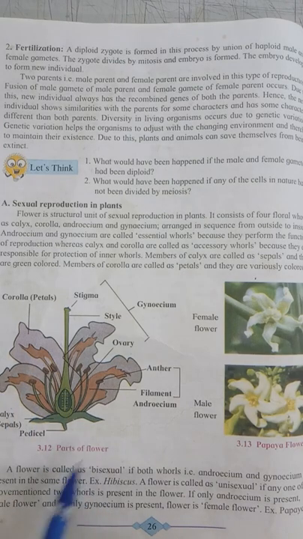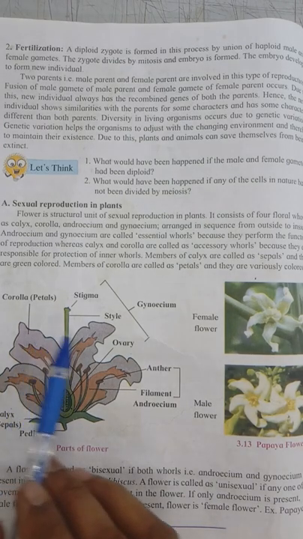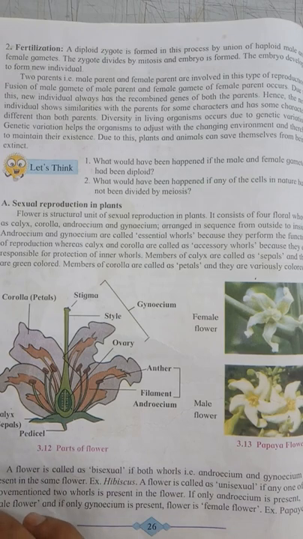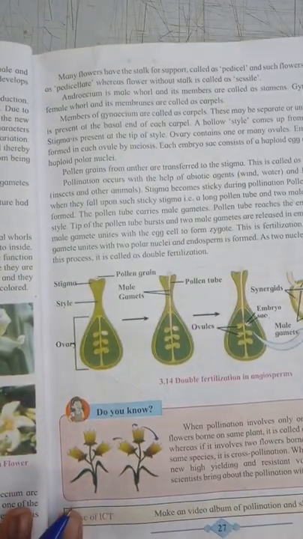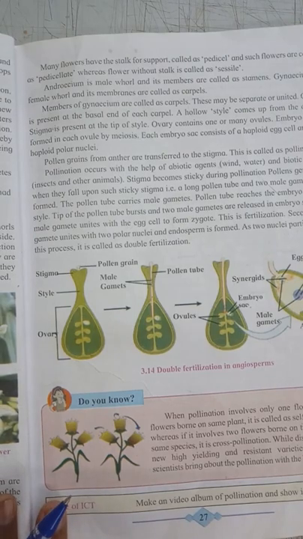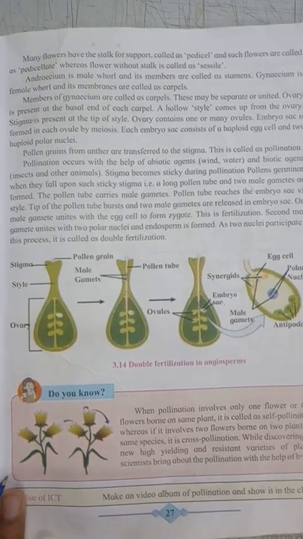This is the structure of the flower, the reproductive system of the plant. Now, how does reproduction take place in the plant? During reproduction, first pollination takes place. What is pollination? Pollen grain from the anther transferred to the stigma. This process is called pollination.